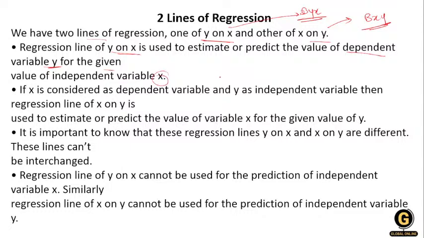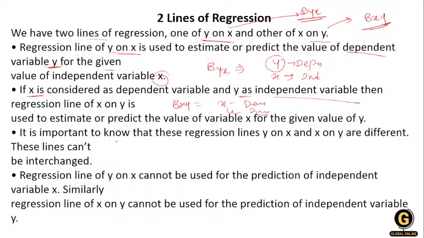If x is considered the dependent variable, then y is independent and x is dependent. So when I'm talking about x on y, here x is dependent and y is independent.